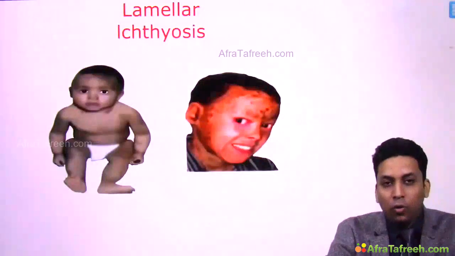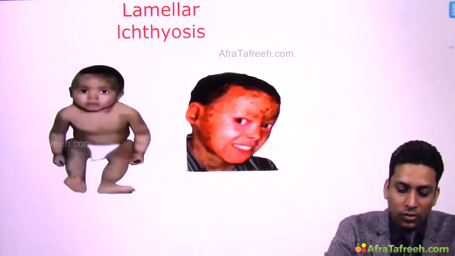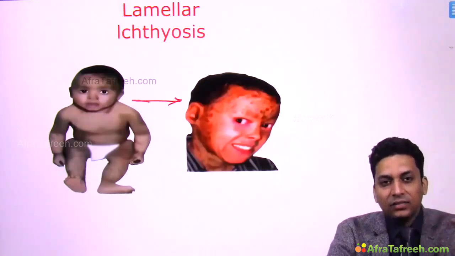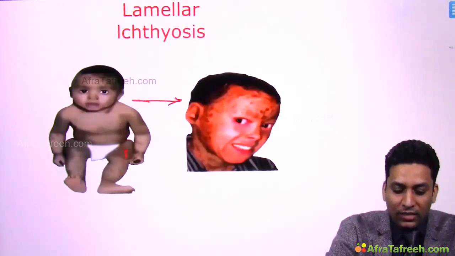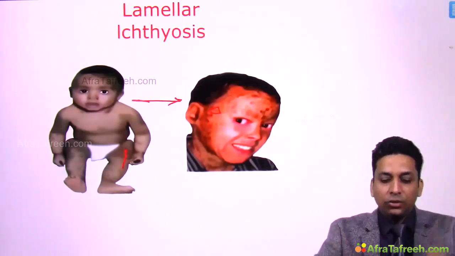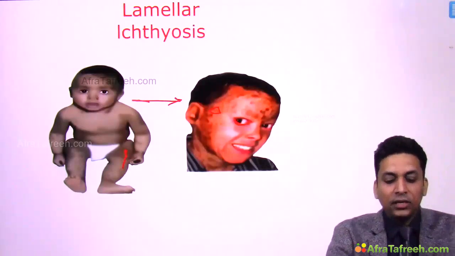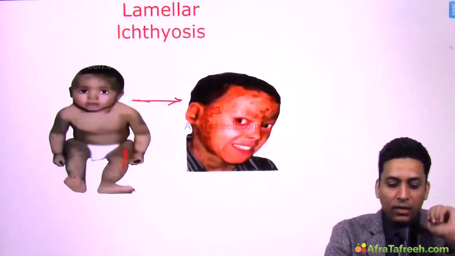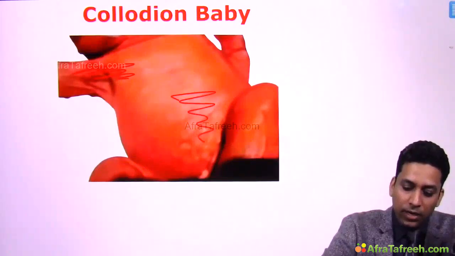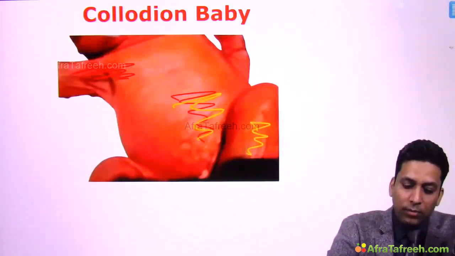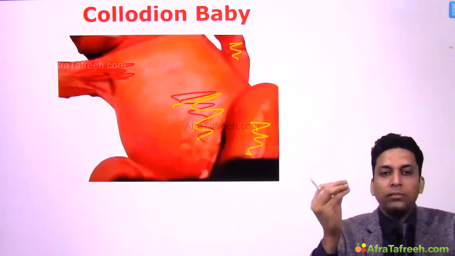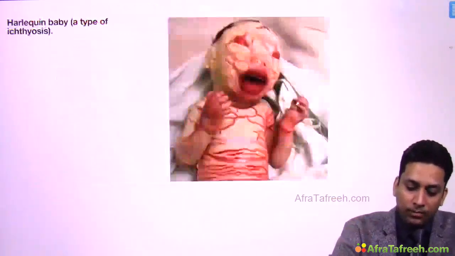When this child was born, whole body was covered with a membrane. Okay, so as the child increases in age, the size and the dryness also increases. So you can see smaller dry skin might be present, then larger scales and more dryness, more stretching of the skin, and due to scratching sometimes ectropion might be present. So all these are the features which might develop in lamellar ichthyosis. When the child was born, whole body was covered with a membrane. So this thick parchment-like membrane which is covering the whole body is known as collodion membrane, and such a baby is known as collodion baby.